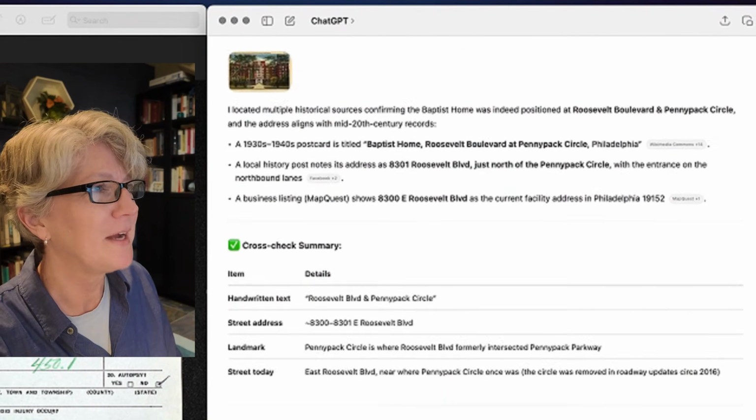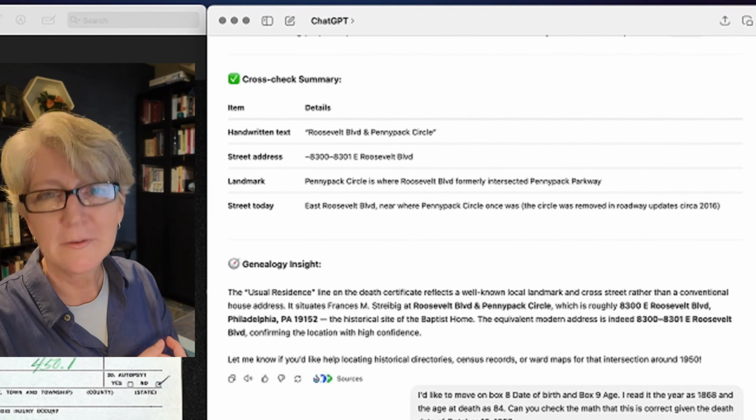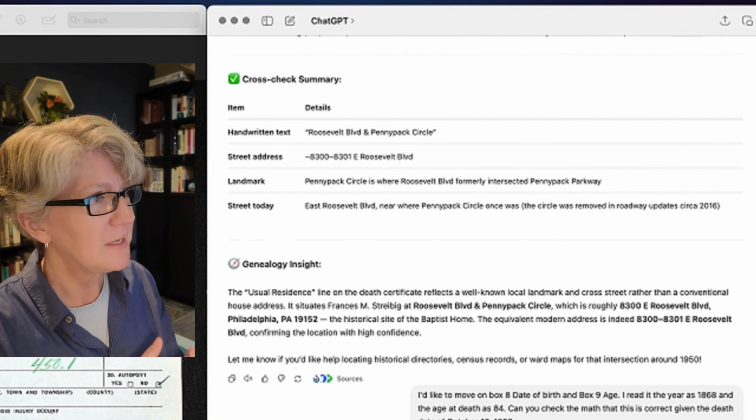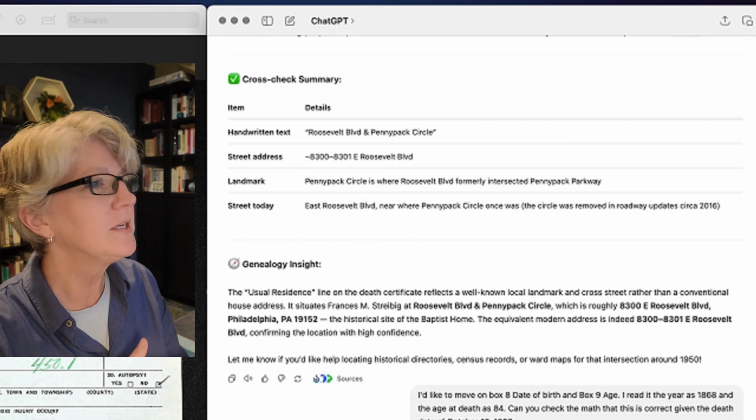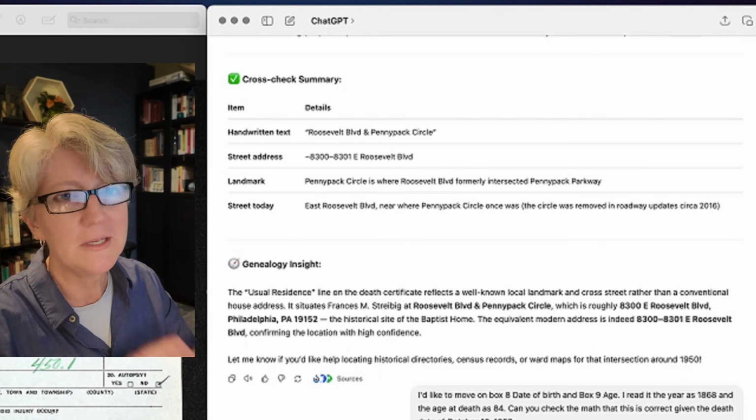It then provides this cross-check summary: the handwritten text versus the street address versus the landmark information and versus the street today. So this answers my question and helps me with my research. And I can go back and double check all these steps and not just assume that AI is correct, because I don't want to assume anything is correct when it comes at me. Whether it's a website or another individual giving me this information, I always want to double check it.